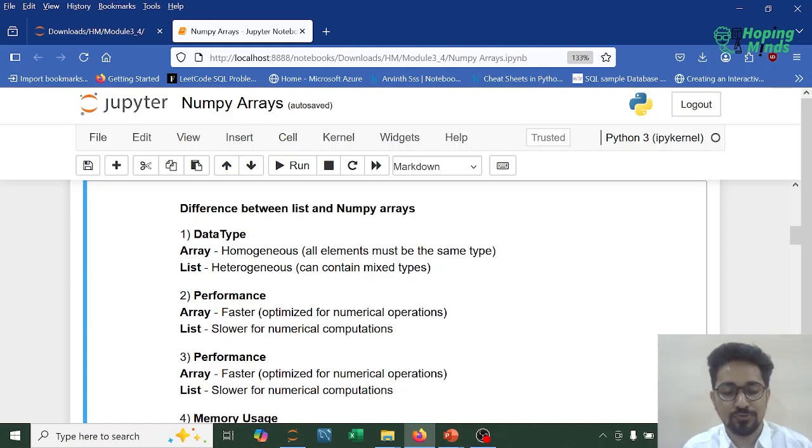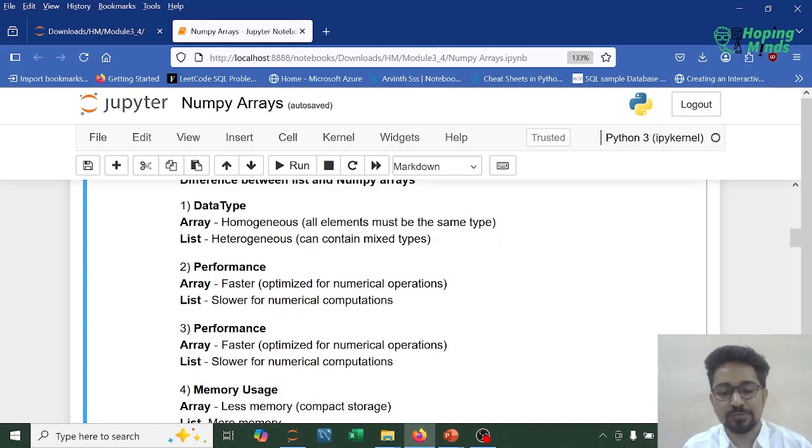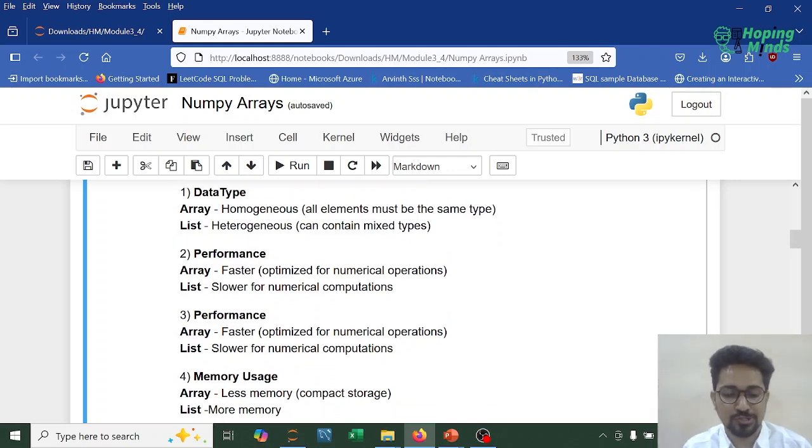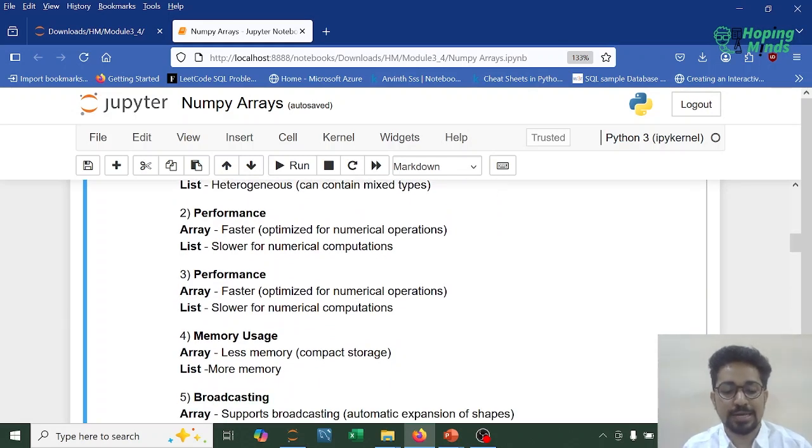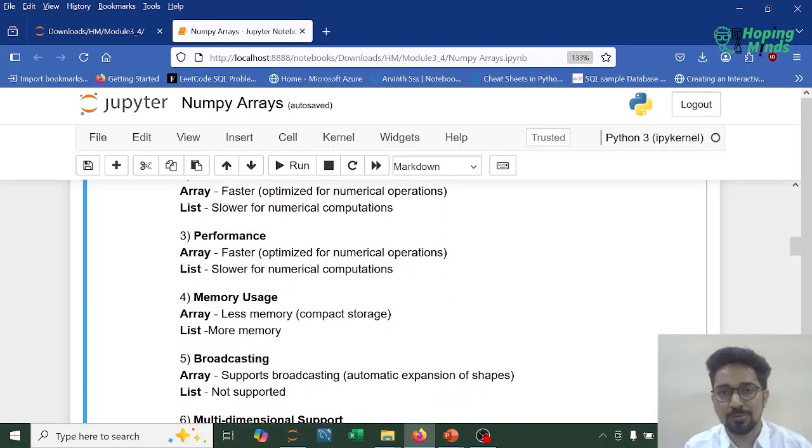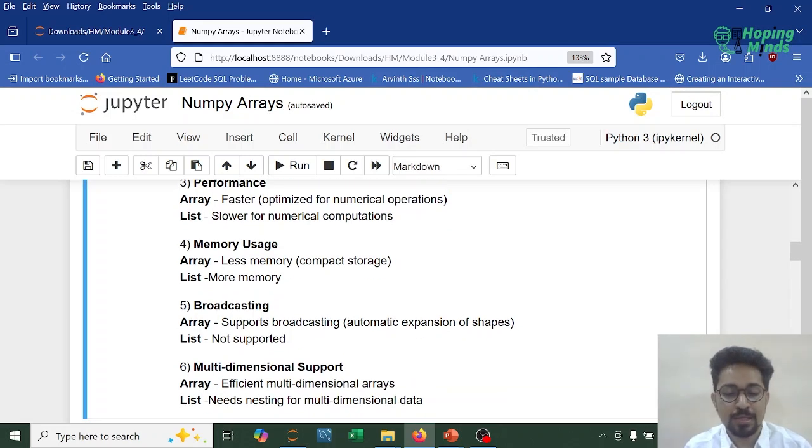Now, when we talk about performance, arrays are faster, optimized for numerical operations, while lists are slower when we come to numerical calculations. Talking about memory usage, array consumes less memory, and list, when utilized to the full capacity, consumes way more memory. NumPy arrays do provide broadcasting facilities.